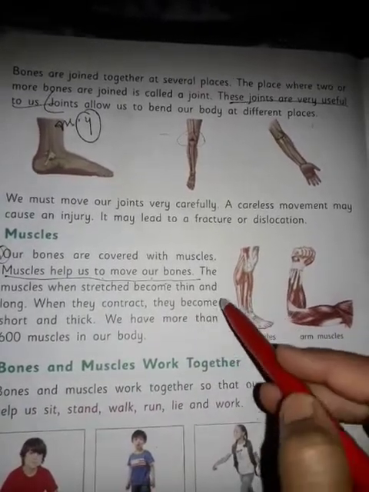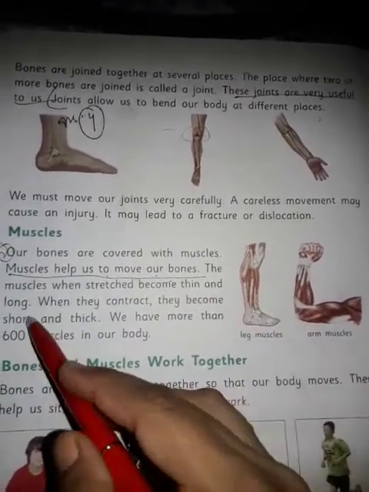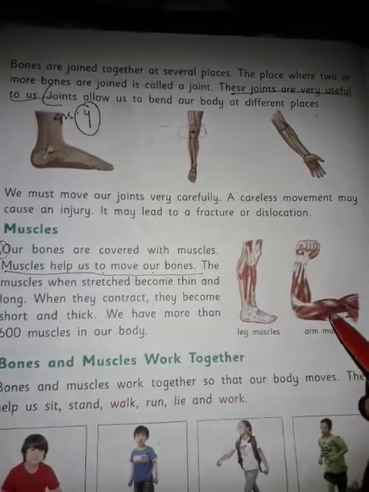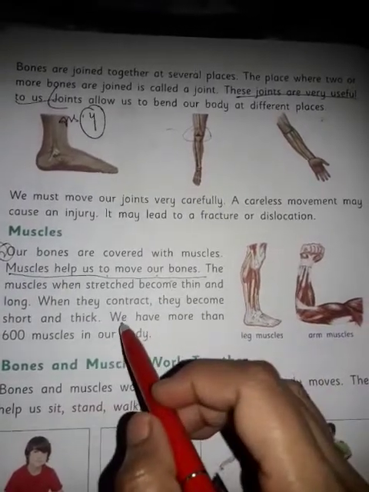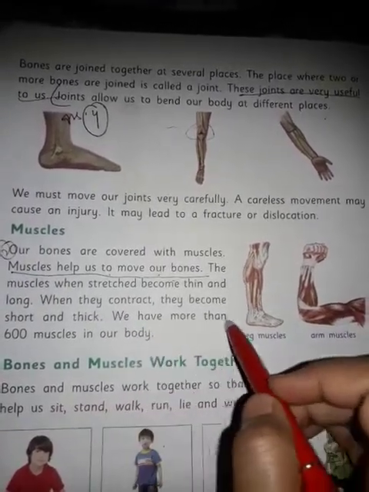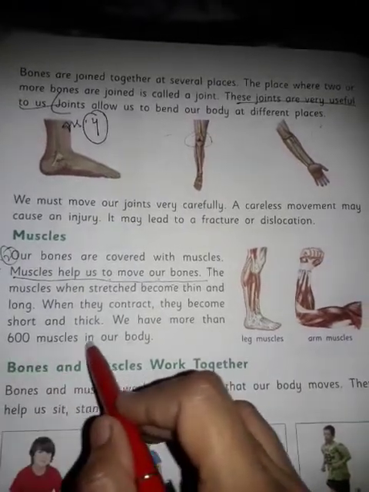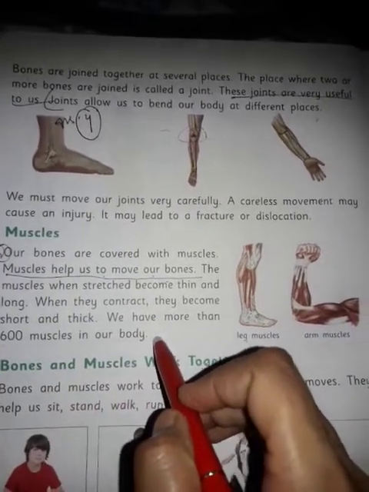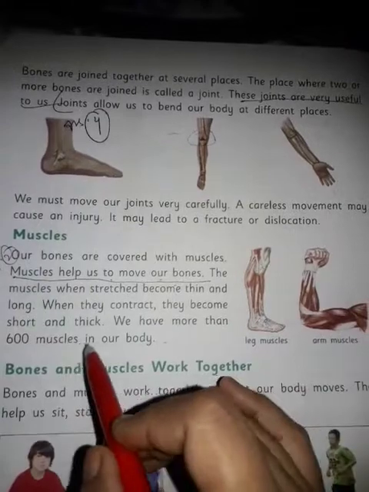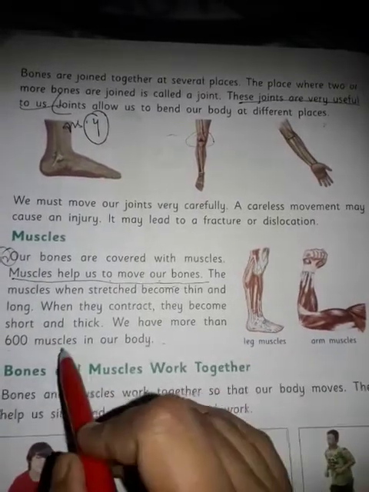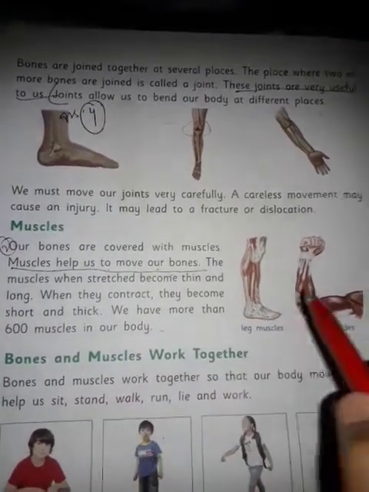and long, and when they contract you can see that they become short and thick. And we have more than 600 muscles in our body. How many muscles in our body? Our body has 600 muscles. There are 600 muscles in our body.